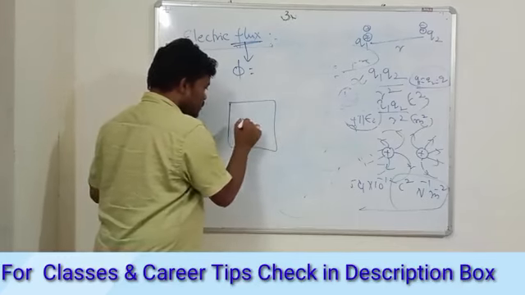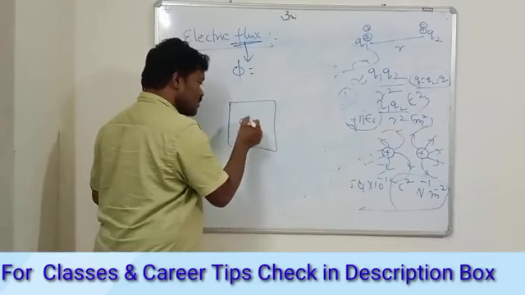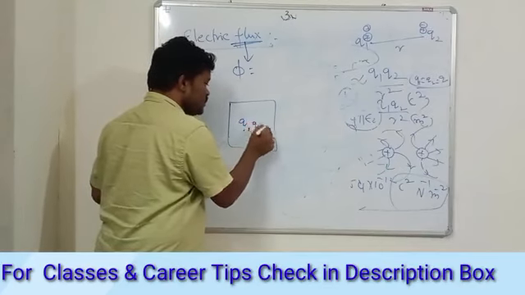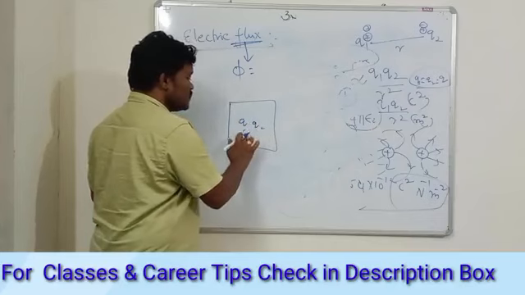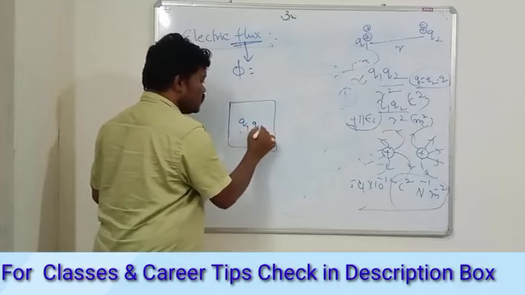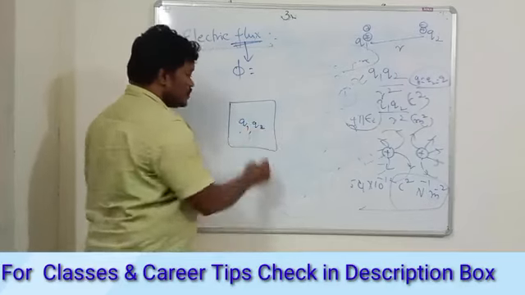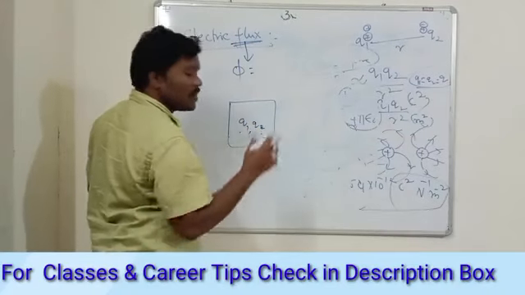It can be a single charge or a system of charges, like Q1, Q2 and so on, a number of charges.